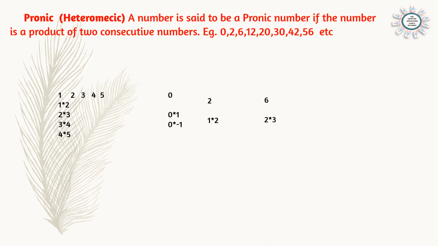Take the next number, 6. Here 2 into 3, consecutive numbers we are multiplying, so we got the answer 6. And one more example we can see, 12. So here also, by multiplying two consecutive numbers, 3 into 4, we will get the answer 12. So here input a number and find whether the number is a pronic number or not.